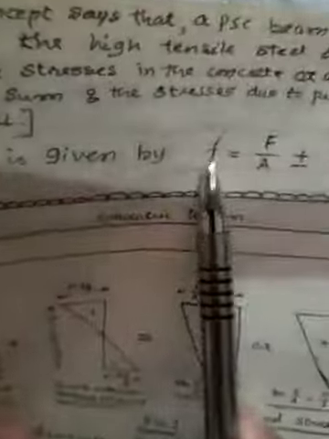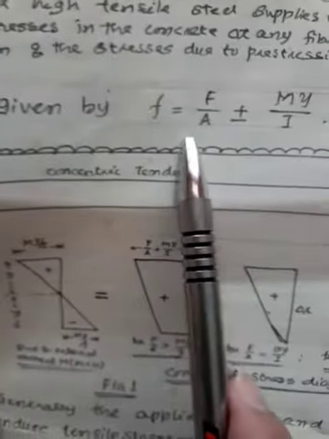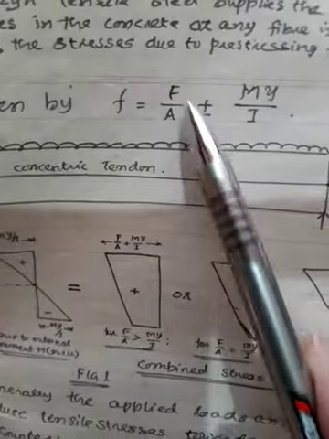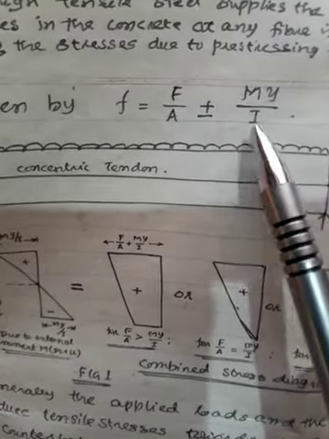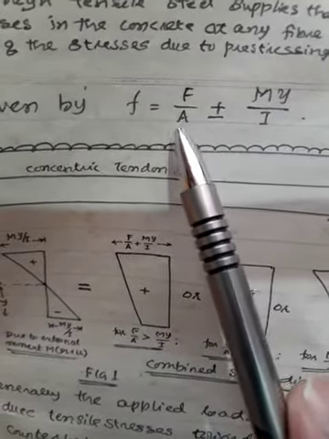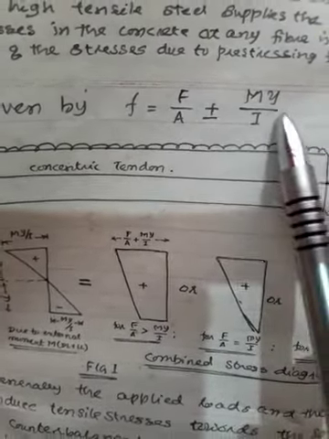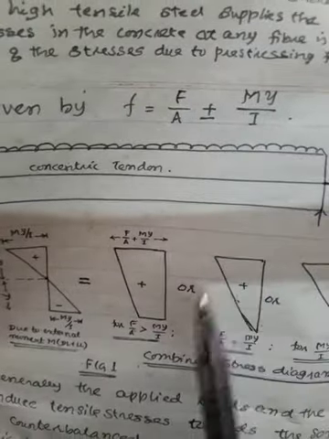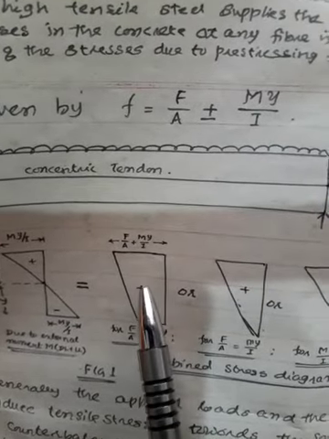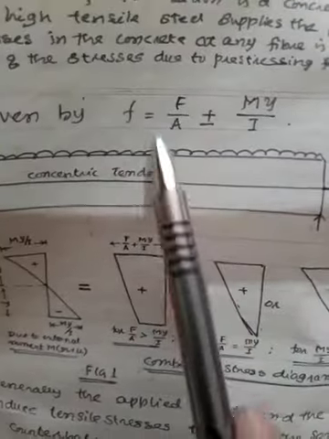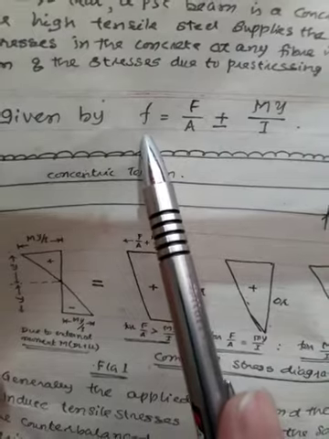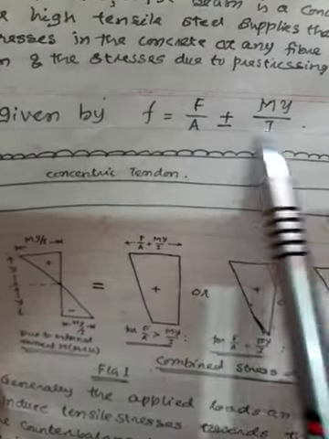If I want the resultant stress, it is given by F by A plus or minus My by I. I have to add these two stresses algebraically, and I will get either this stress distribution diagram or this, any one. This is how you can calculate the stresses in the PSC member. This is one simple case.